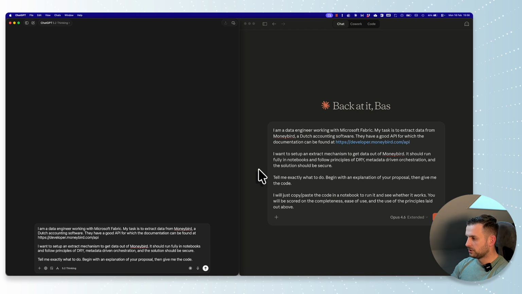Now the prompt is: I am a data engineer working with Microsoft Fabric. My task is to extract data from Moneybird, a Dutch accounting software. They have a good API for which the documentation can be found here. I want to set up an extract mechanism to get data out of Moneybird. It should run fully in notebooks and follow the principles of DRY, metadata-driven orchestration, and the solution should be secure. Tell me exactly what to do. Begin with an explanation of your proposal, then give me the code. I will just copy-paste the code in a notebook to run it and to see whether it works. You will be scored on the completeness, ease of use, and the use of the principles laid out above.